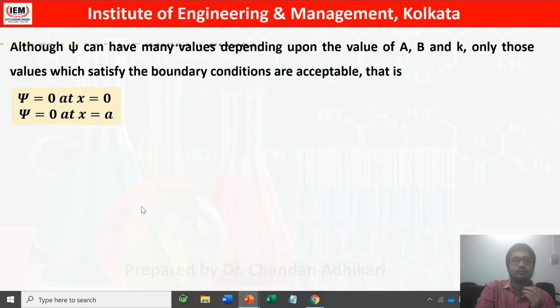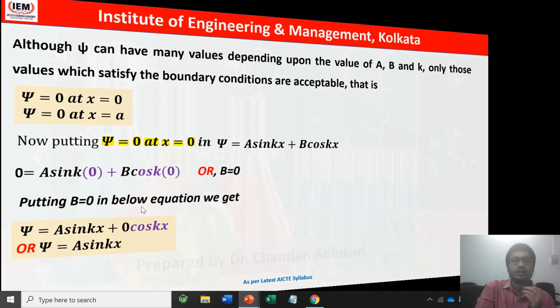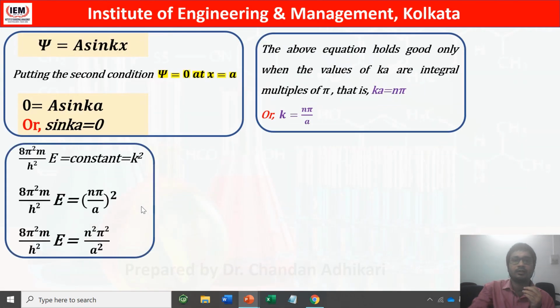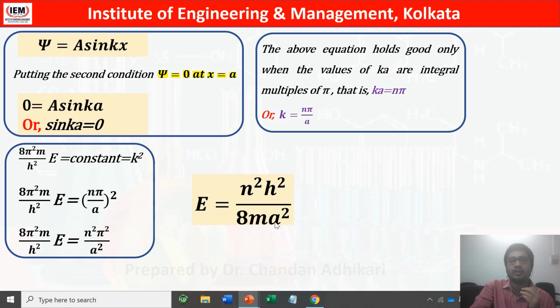So now we have solved it and we now get k equals n pi by a. So instead of k square we will put n pi by a. So (n pi by a) square equals 8 pi square m by h square into E, or 8 pi square m by h square into E equals n square pi square by a square. If we just rearrange it, we will get the value for E. So if we rearrange it, we will get E equals n square h square by 8 m a square.